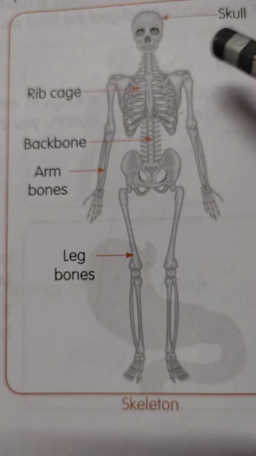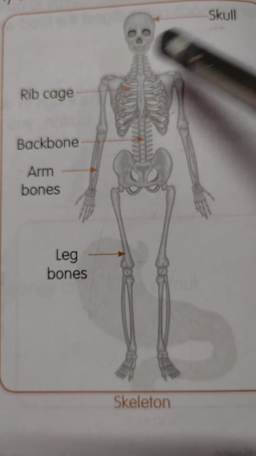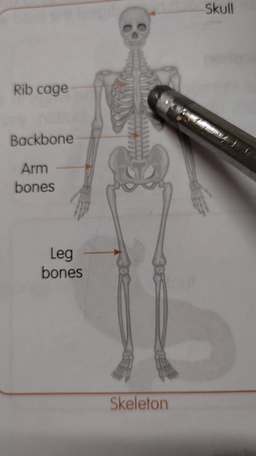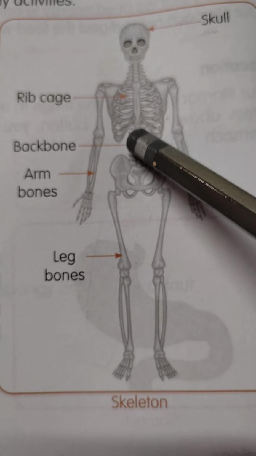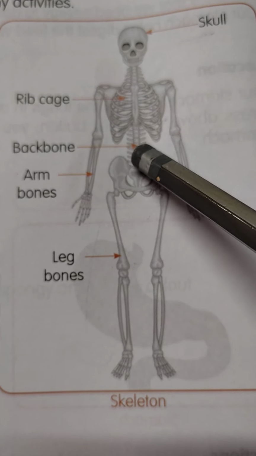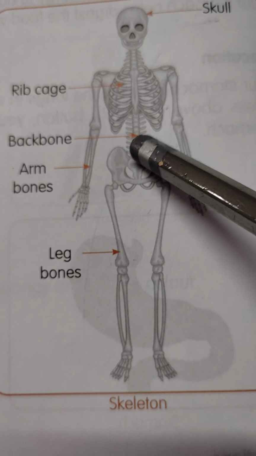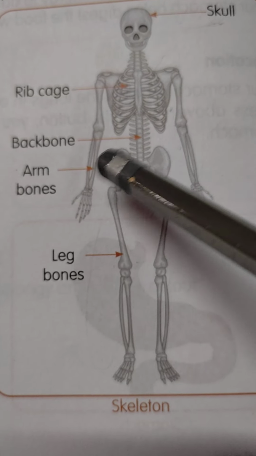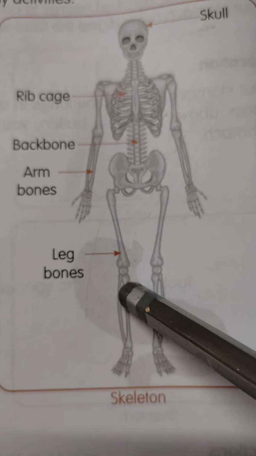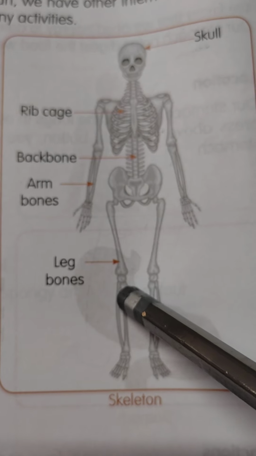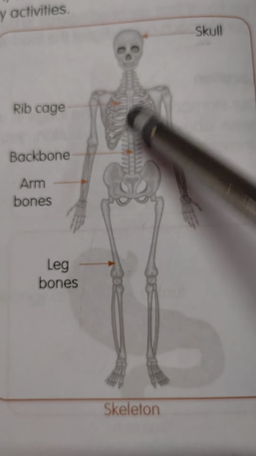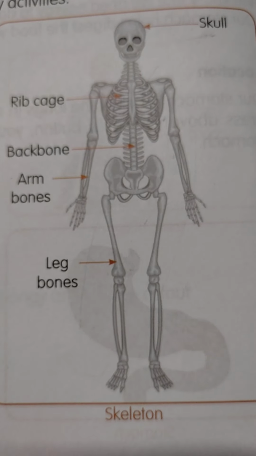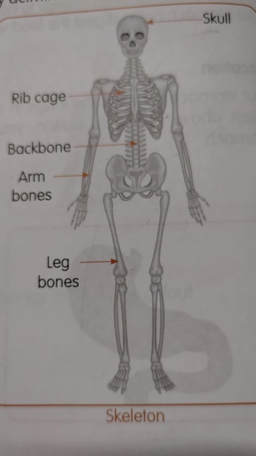The skull protects our brain and the rib cage protects our heart and lungs. Our backbone helps us to stand straight and supports our entire body. Arm bones and leg bones help us to move and perform different kinds of activities. Did you understand, cuties? Okay.